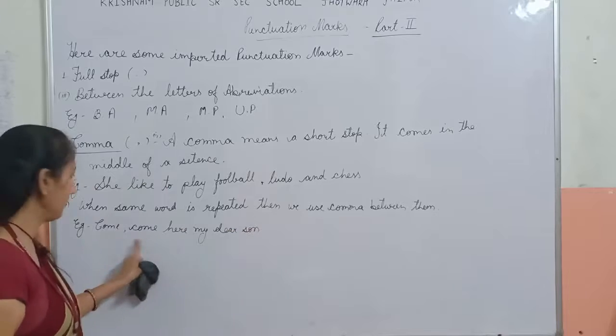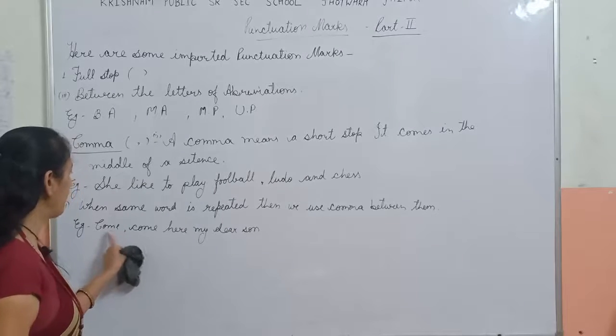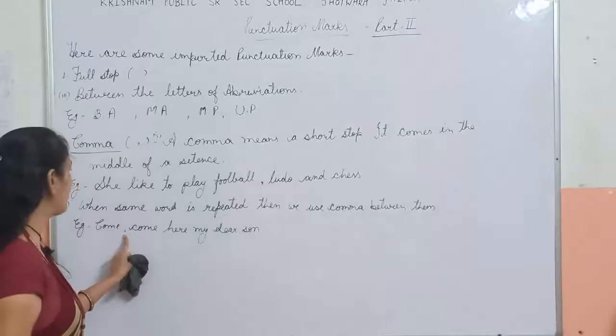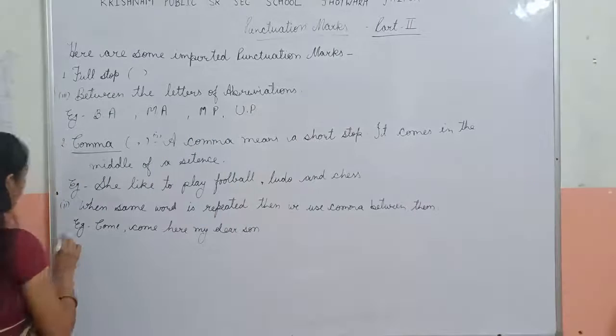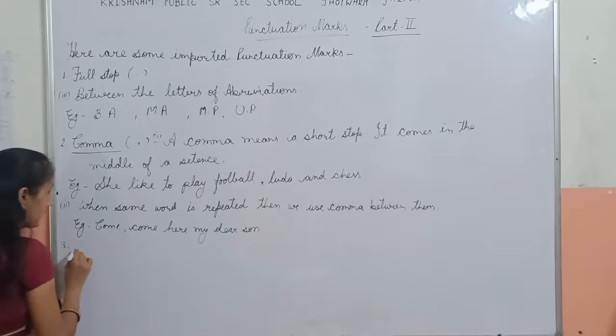Repeated come and come. So we use a comma between the two words in repeated words. Come, come here my dear son. Now the third topic is inverted comma.